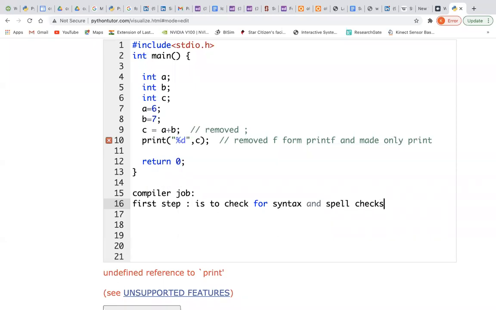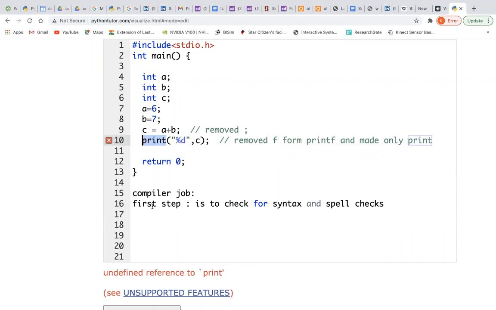Why do you need spell checks? Because whether the functions are named correctly or not is very important. For example, if you just write print, print is recognizable in Python, not in the C programming language.